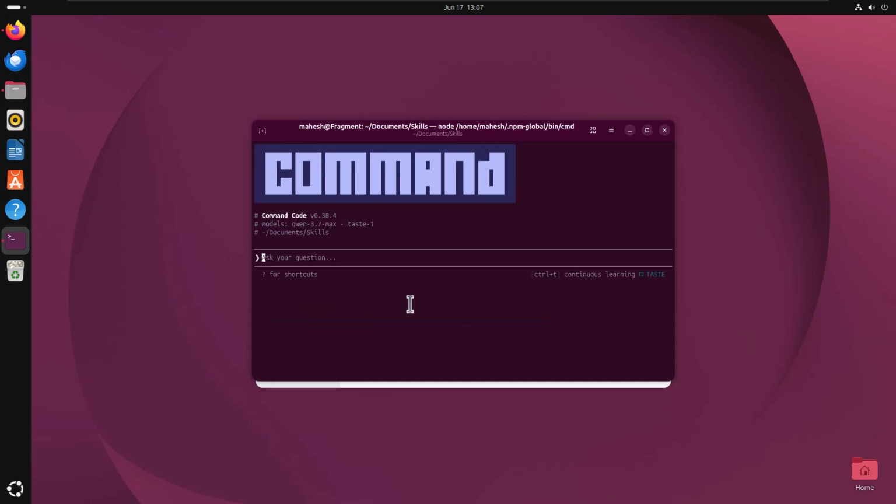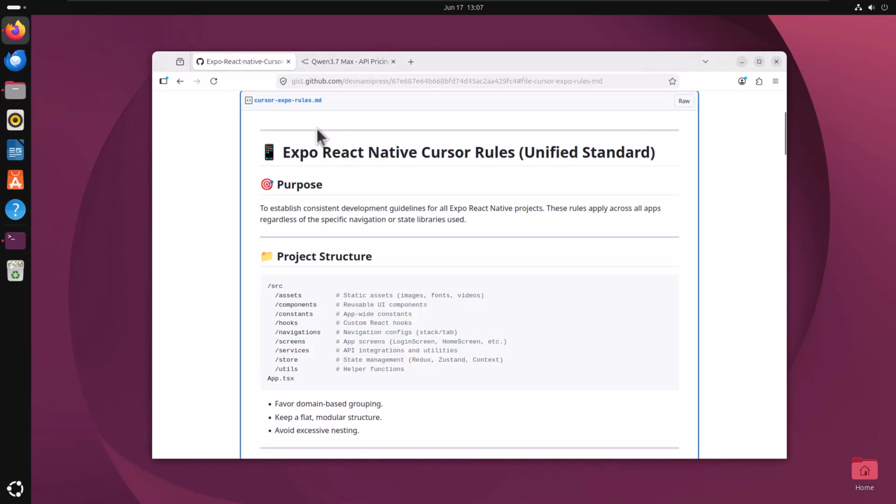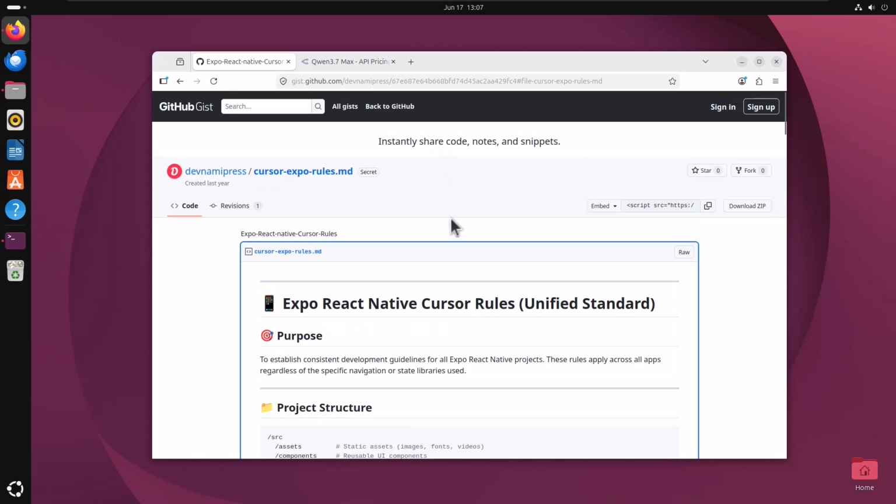So let's say I want to use this particular model to create a skill based on the Expo and React Native best practices, right?